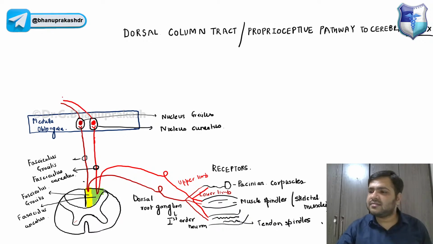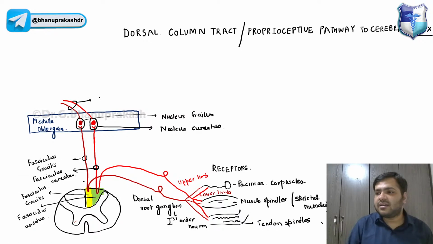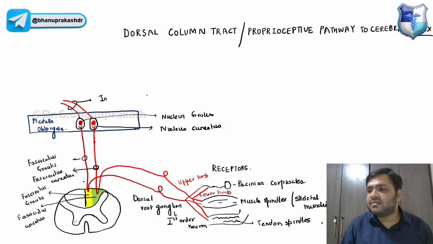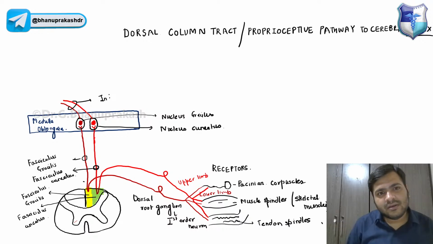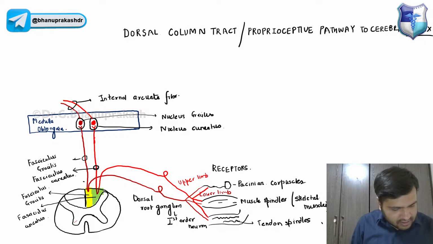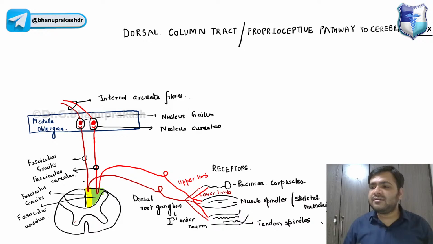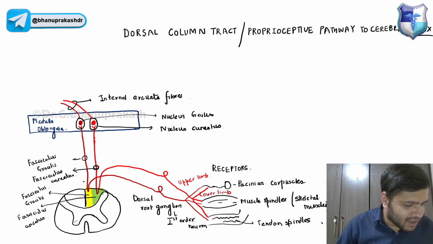Especially in the medulla oblongata, this arc is called the internal arcuate fibers.